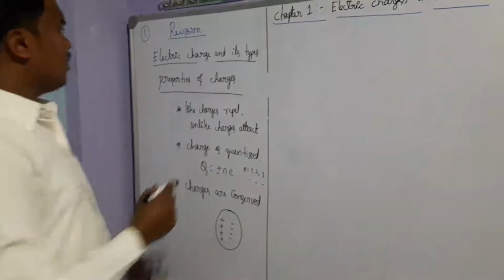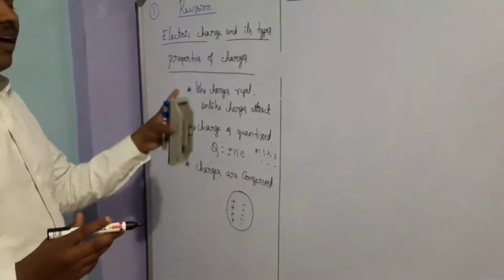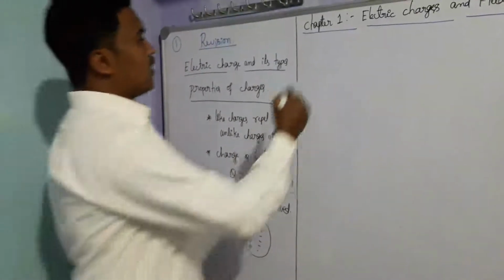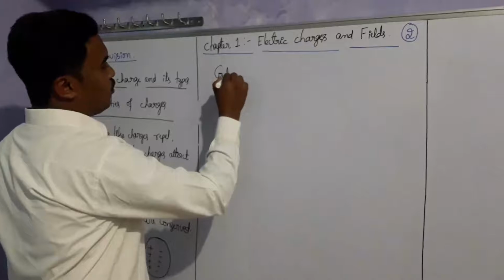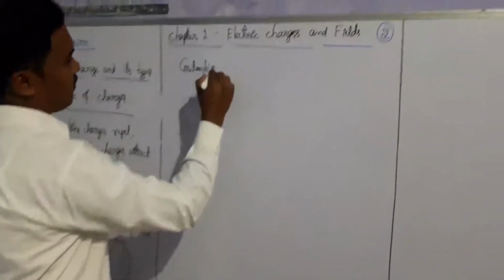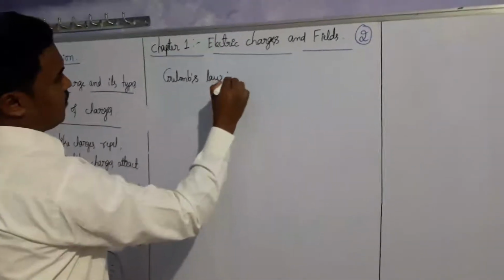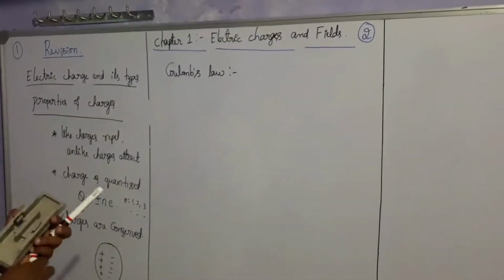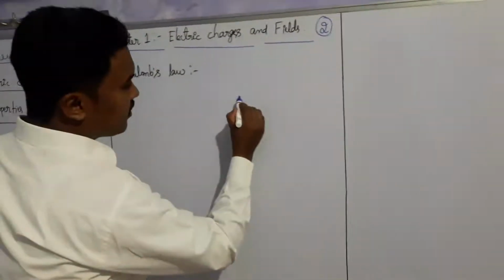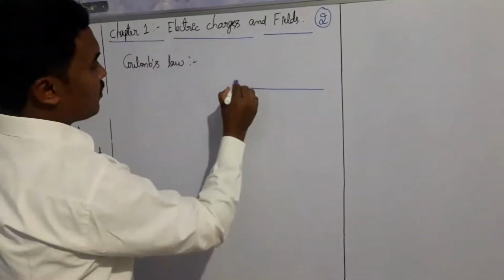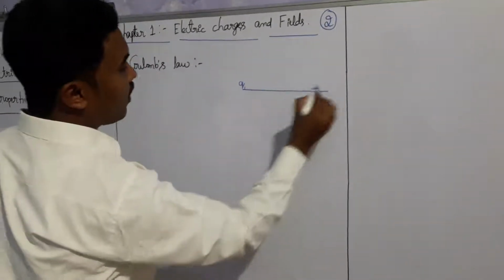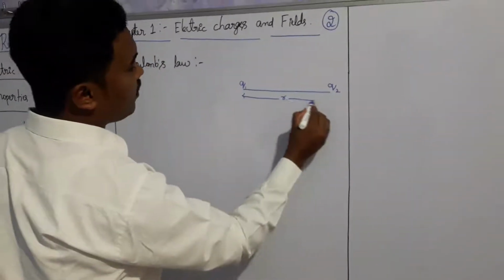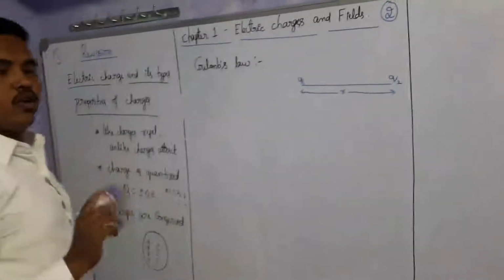Then, I said that electric charge is responsible for the generation of the electric force. Then how will we measure the electric force? There is a law called Coulomb's law, which states that if there are two charges, this is Q1 and this is Q2, separated by a distance of r. r is the distance of separation between the two charges.